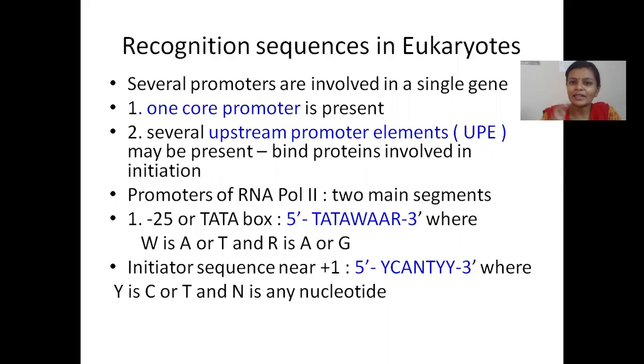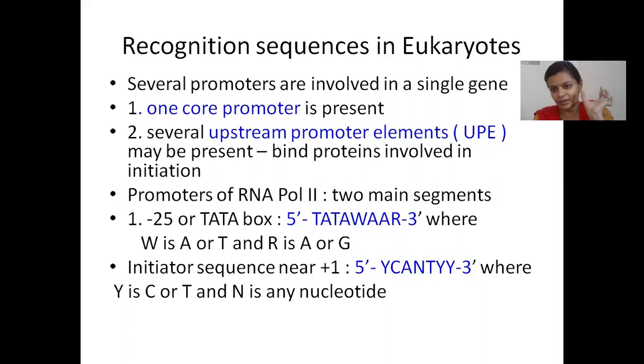Without a recognition sequence, the enzymes involved in transcription may not know where to begin and where to end the process of transcription. DNA is a very long polynucleotide, and where a gene is present is marked by the presence of these sequences, and they are therefore called recognition sequences.